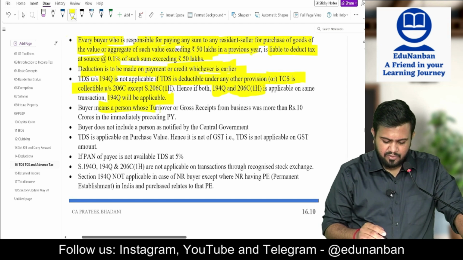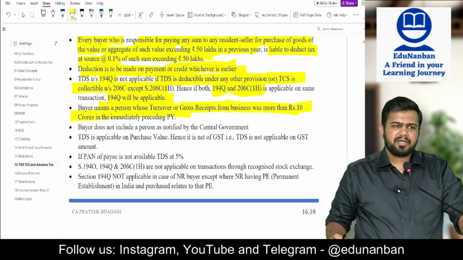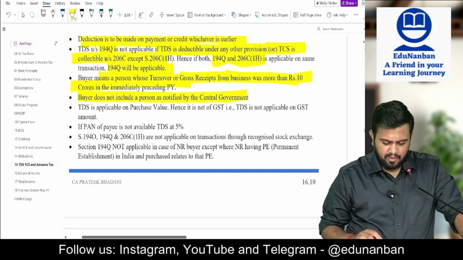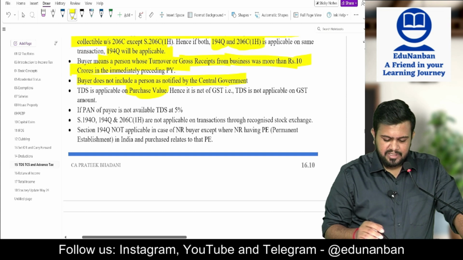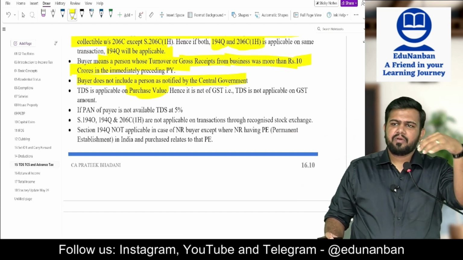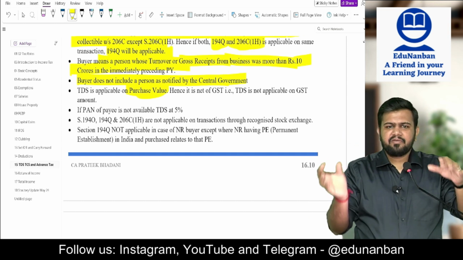Buyer means a person whose turnover or gross receipts from business was more than 10 crores in the immediately preceding previous year. Buyer does not include a person notified by the government. TDS is applicable on purchase value. Hence, there is GST; ignore GST. Take only the net value and deduct the TDS. However, I told you, payment or credit, whichever is earlier.